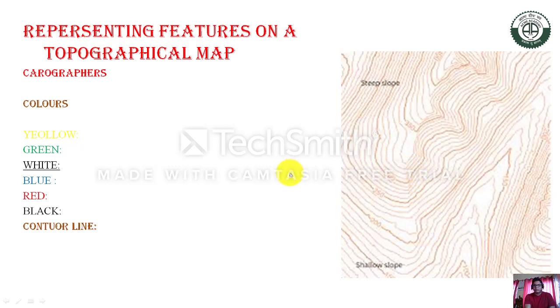Take for example, if you take points x and y, they are at a similar height from the sea level, x is 300 meters and y is also 300 meters, and z may also be 300 meters. When these points are joined on a map with a line, that is called a contour line. So this is very important. By this contour line we can know the relief or the height from the sea level.